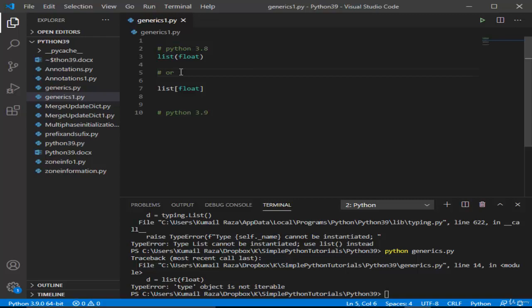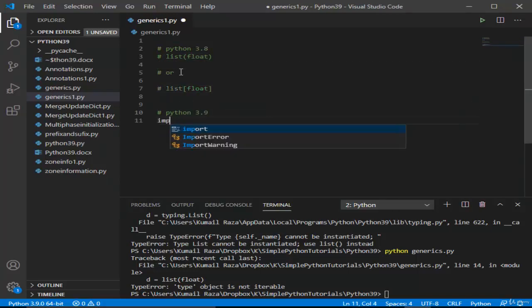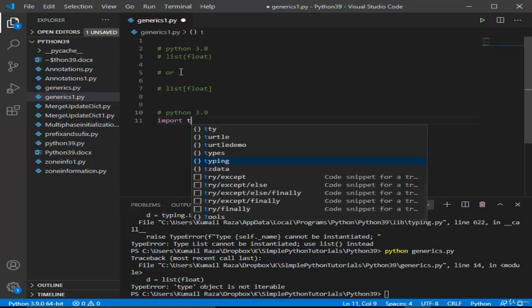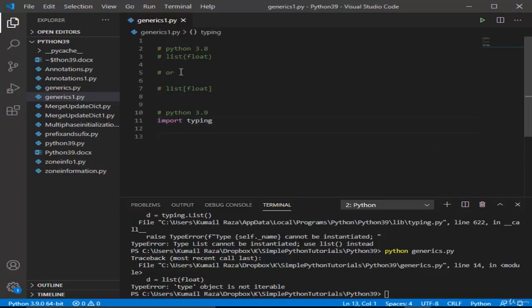But with Python 3.9, we have been able to create list[float]. I'll show you how. So let's try this first for Python 3.9. Now let's create a list. C equals list[float]. Okay, we have created this in a Python 3.9 environment.